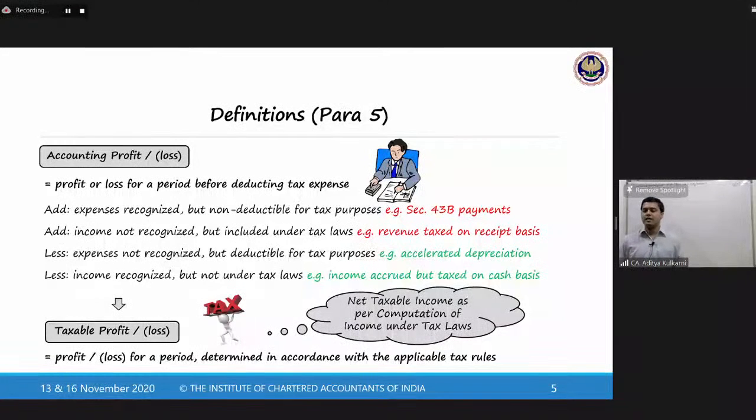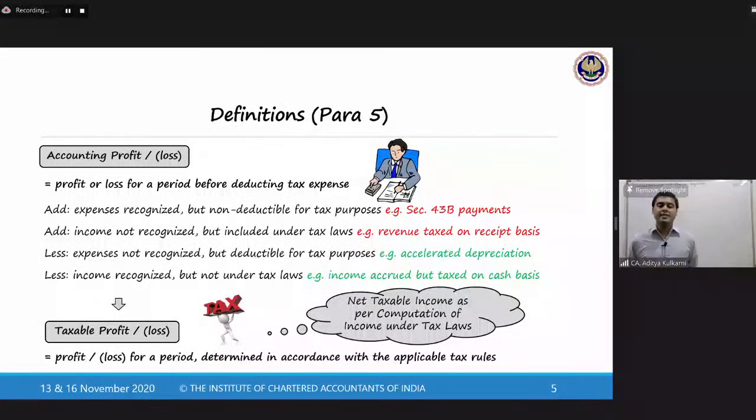This will be included in your taxable income. Less expenses not recognized but deductible for tax purposes. Simple example is accelerated depreciation. In Companies Act, you follow the concept of useful life. Normally, you have to estimate the useful life and deduct your depreciation accordingly.